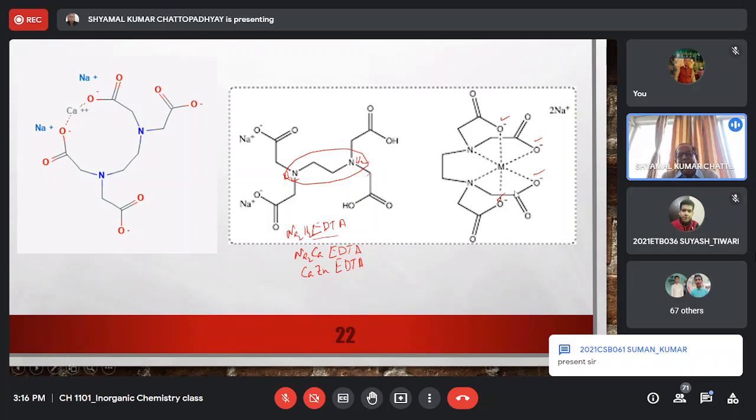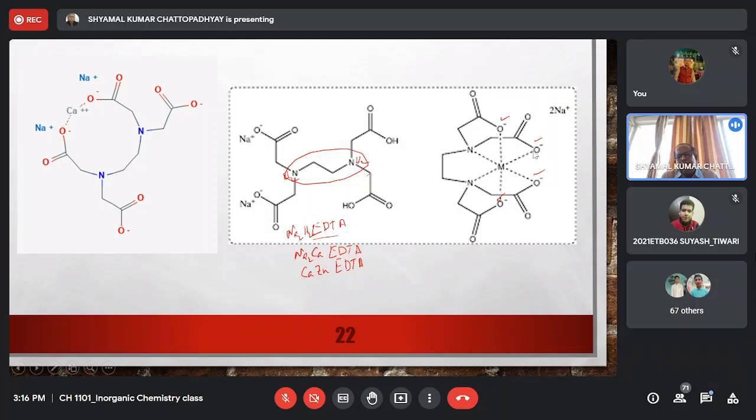So EDTA is a very potent ligand for treatment of lead toxicity. It can also be used for treatment of calcium toxicity or zinc toxicity.